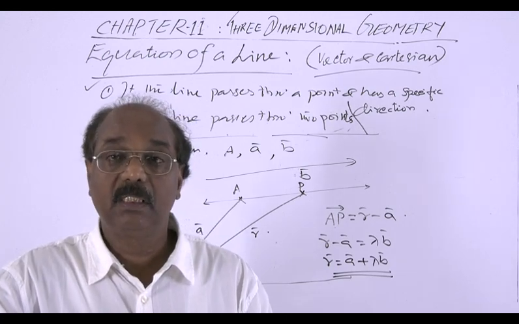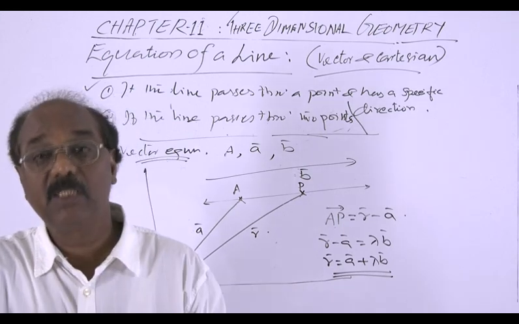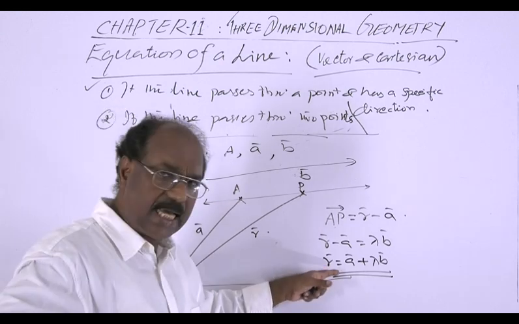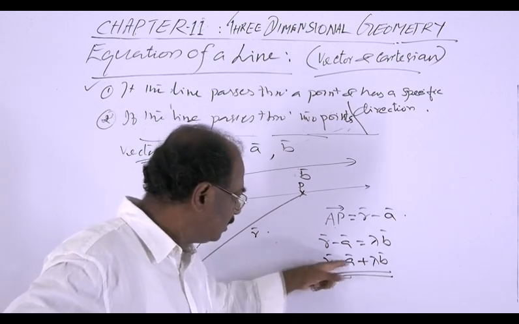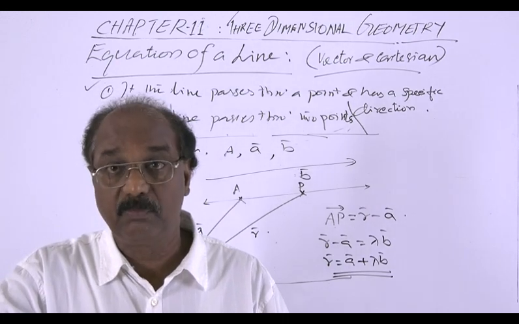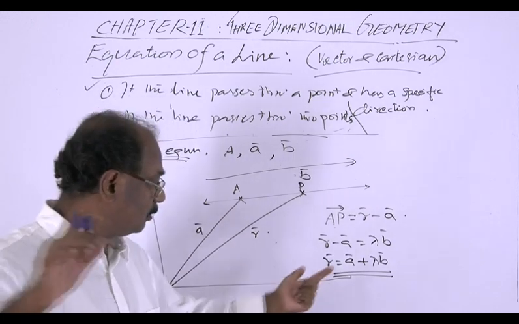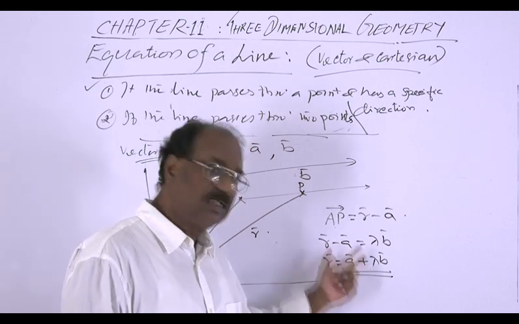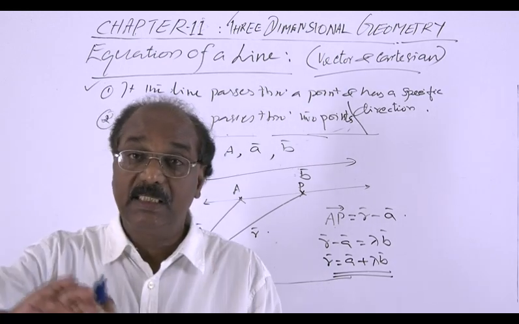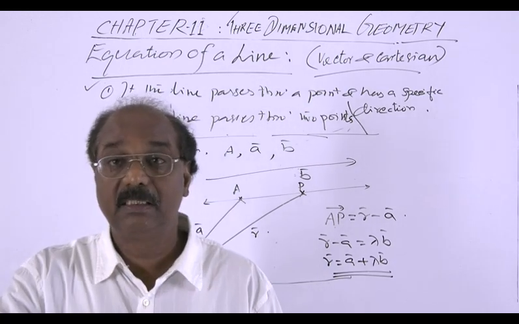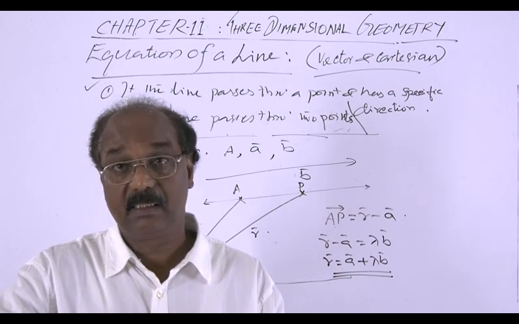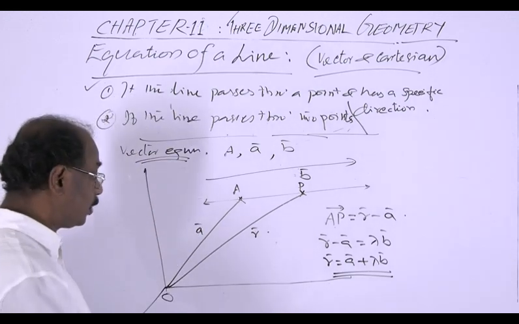And for the next derivation, the Cartesian form, we can derive the Cartesian equation directly, or we can use this vector equation to derive the Cartesian form. Convert this vector equation in terms of the Cartesian system, Cartesian coordinates. So how can we convert this into Cartesian coordinates?